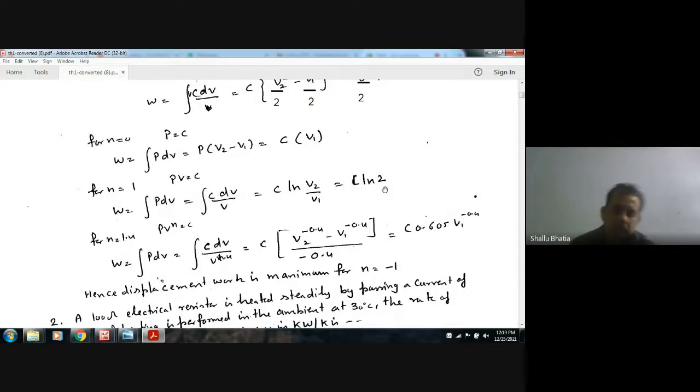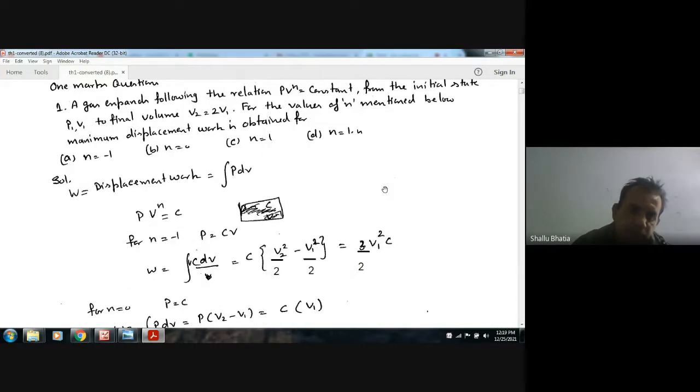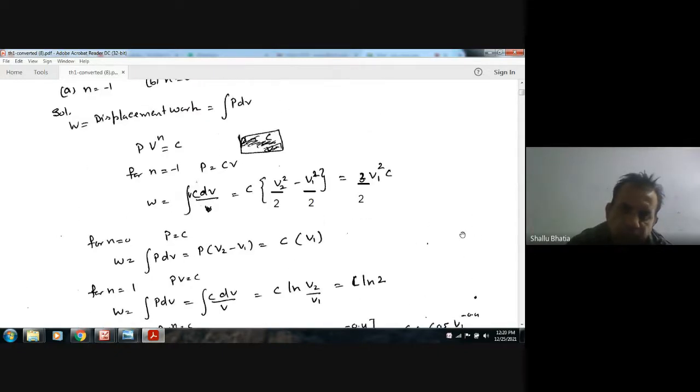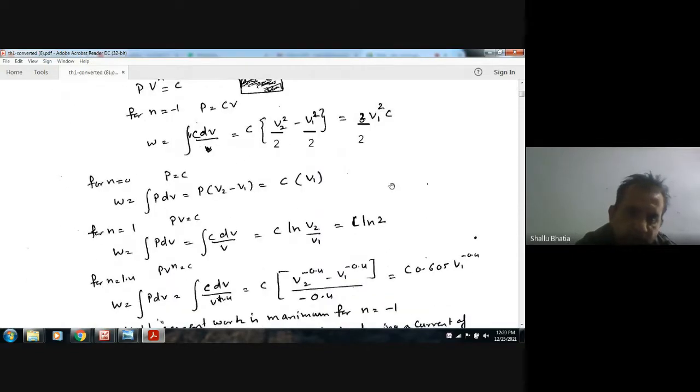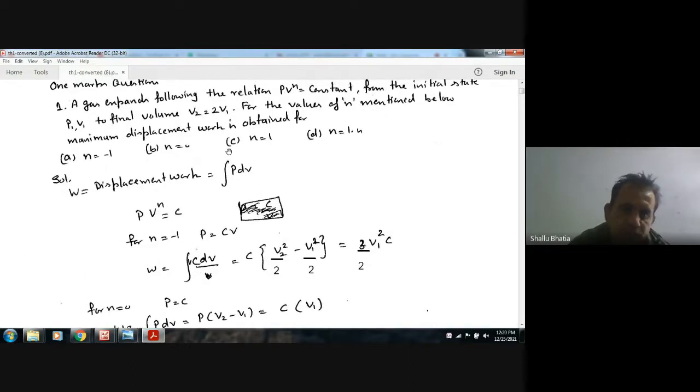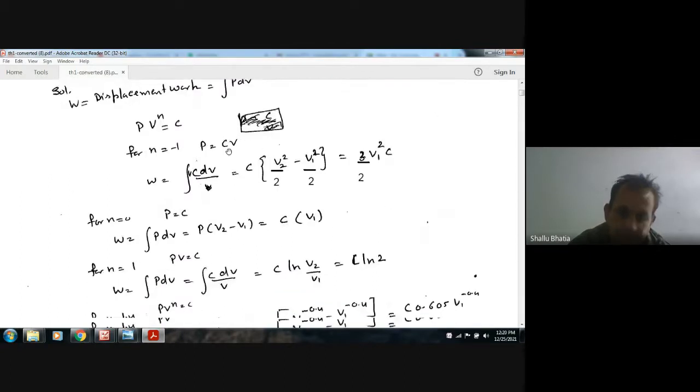Next, when we put the D option, n is equal to 1.2, we get P equal to C by V^1.2. So integrating it, we get C times 0.605 V1 raised to the power minus 0.2. So the maximum value we get is for the first option, that is n equal to minus 1, and so the answer is A.